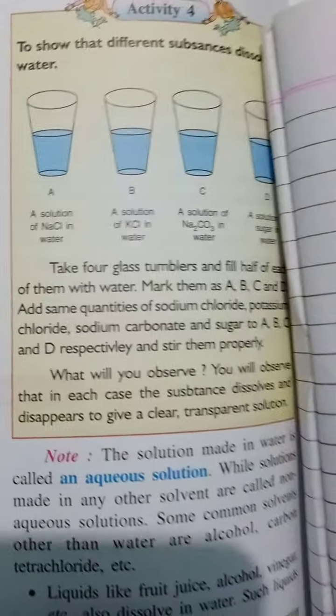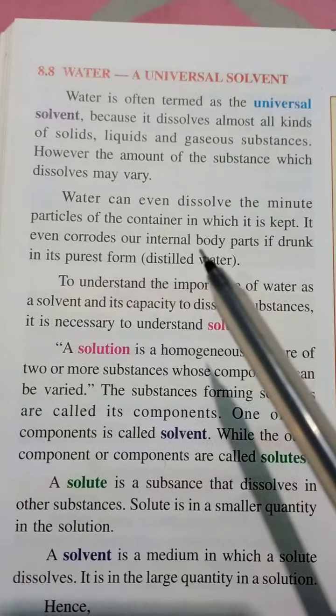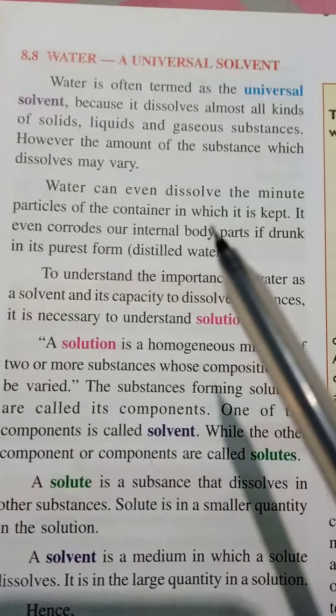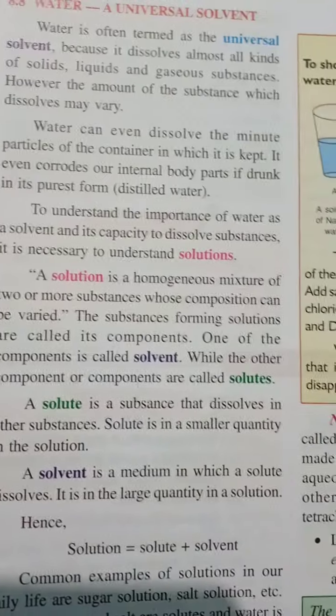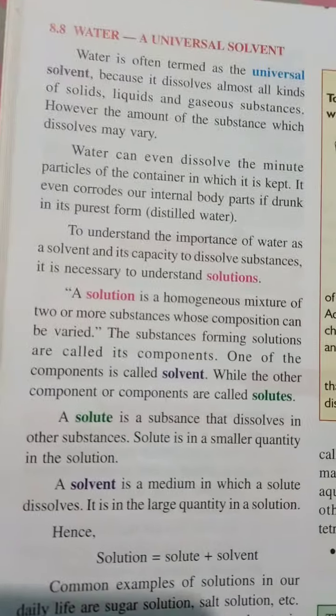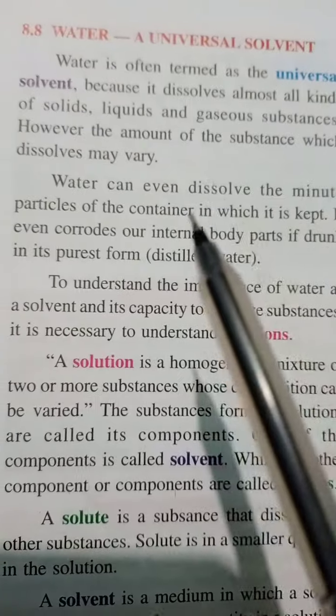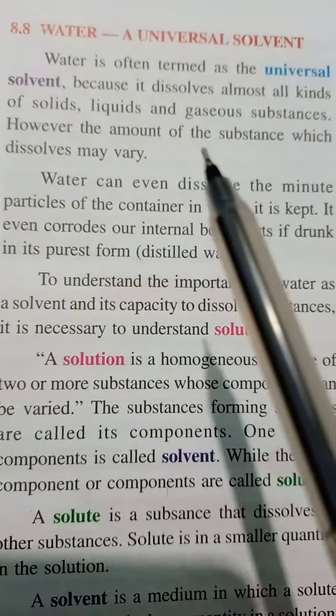There are two types of solvents. One is water, which is your natural or inorganic solvent, and another one is your organic solvent. Organic solvent, we have studied what an organic compound is: a compound which contains carbon.